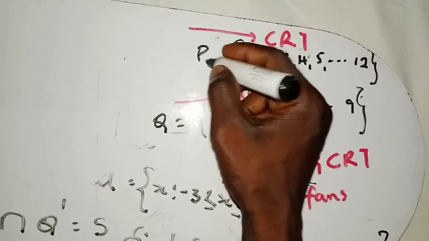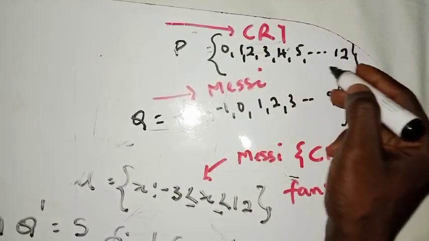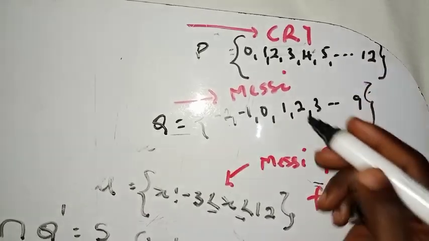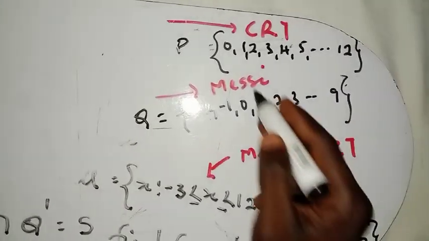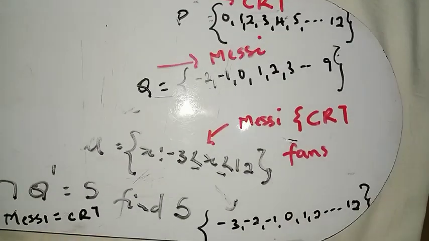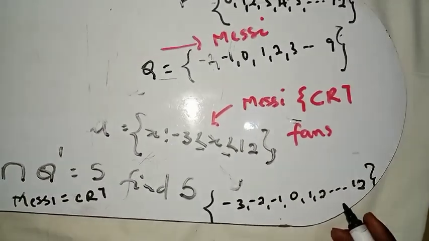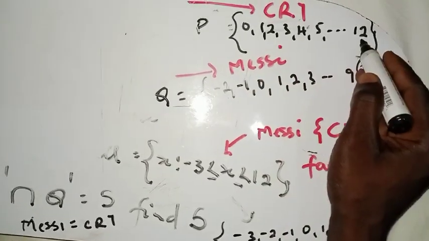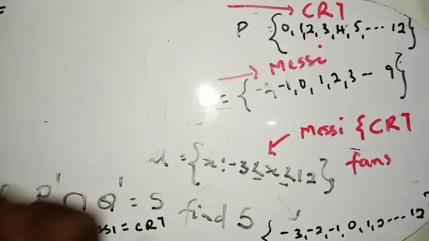Right, I think that's very, very simple. So these are the people that are CR7 fans. So if you say P prime or P complement, it means that you are not a fan of CR7, but you are coming from the football fans. Does it make sense? If you are a football fan and you are not a CR7 fan, that is what we are calling P prime.